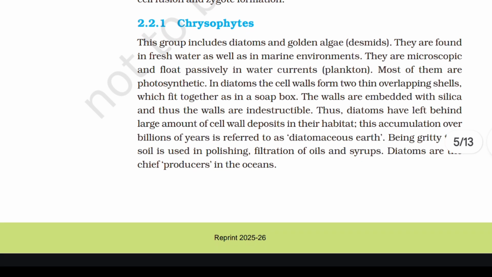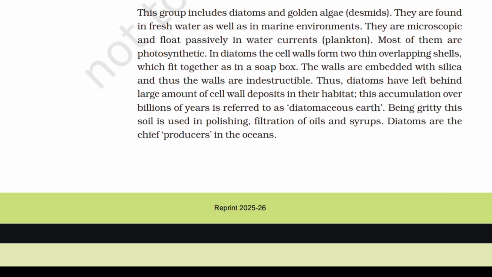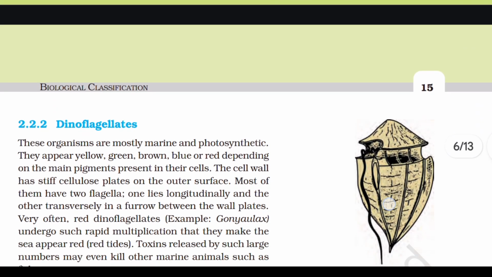The walls are embedded with silica and thus the walls are indestructible. Thus, diatoms have left behind large amounts of cell wall deposits in their habitat. This accumulation over billions of years is referred to as diatomaceous earth. Being gritty, this soil is used in polishing, and filtration of oils and syrups. Diatoms are chief producers in the ocean.